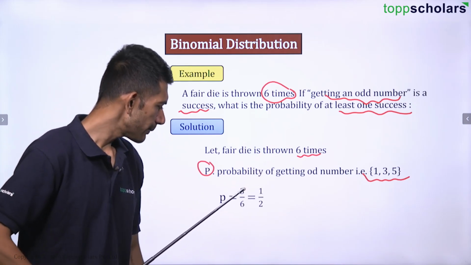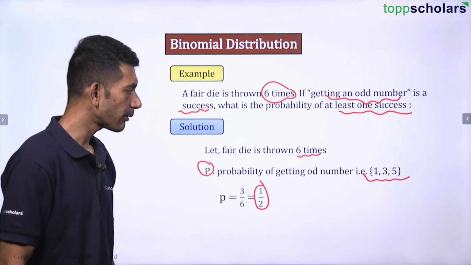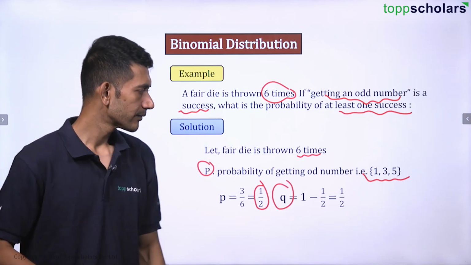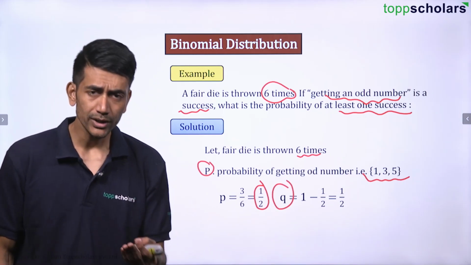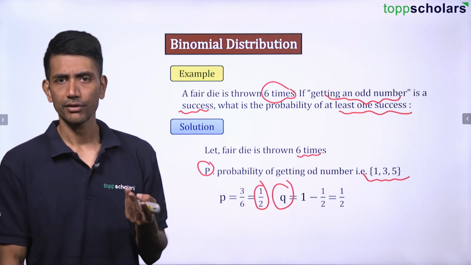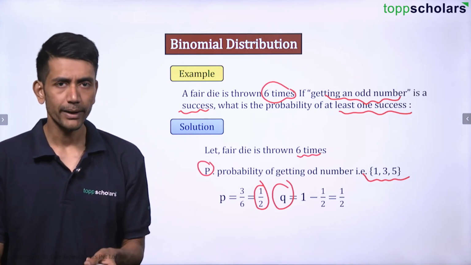So the probability of getting an odd number is 1 by 2, isn't it? That is, the probability of success is 1 by 2. Then what will be the probability of failure? Getting an odd number, you throw the dice 1 time, 2 times, 10 times, 100 times, doesn't matter, correct? Because the probability is going to be 1 by 2 only.